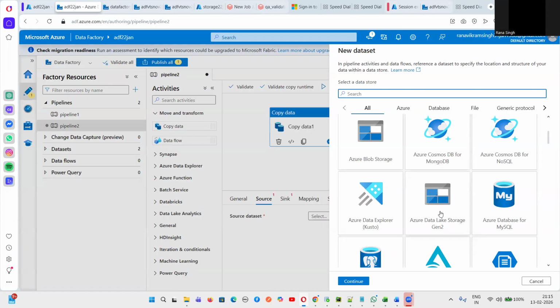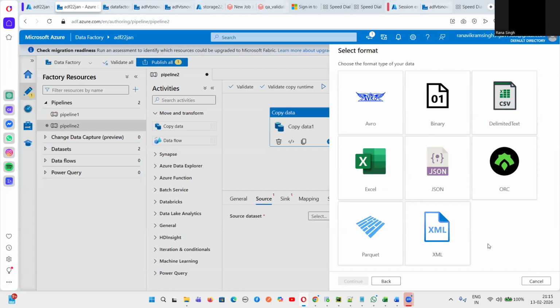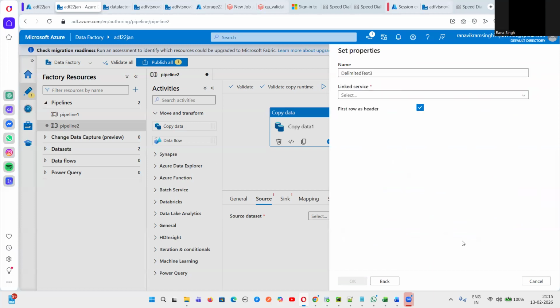So let's suppose I take, guys, Azure Data Lake Storage Gen 2, and I click on this continue button, and I'm selecting this CSV file format, and then I'm clicking on continue. Then it tells us, guys, set the properties. Okay, so this is very important.